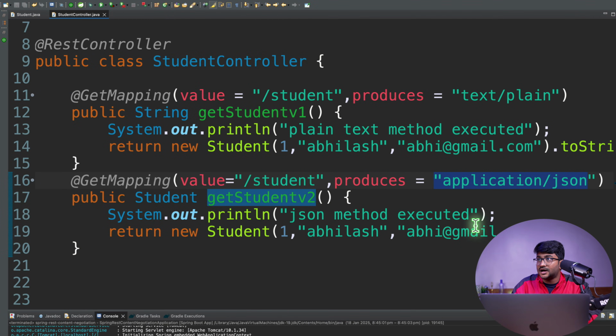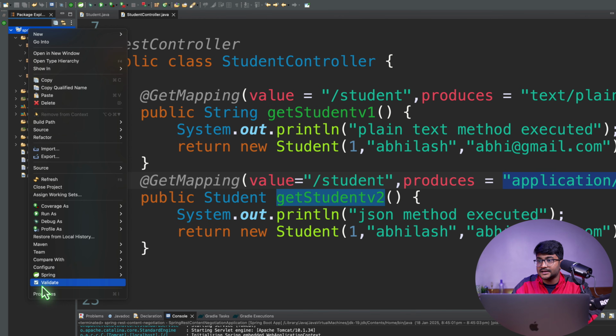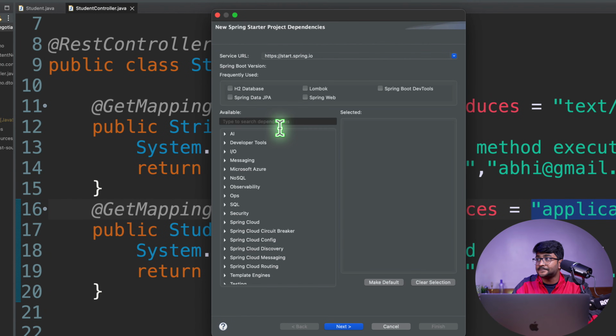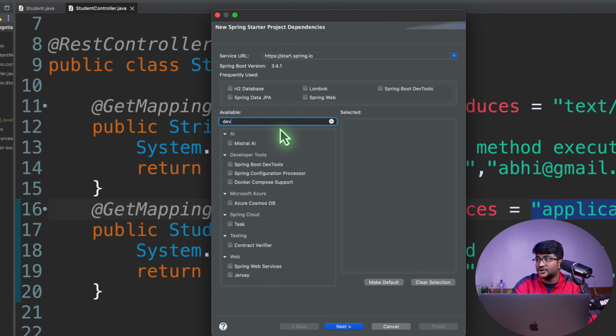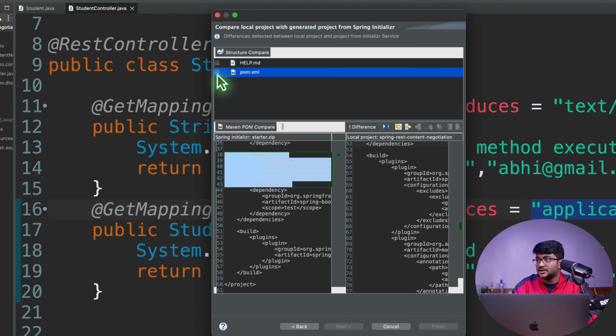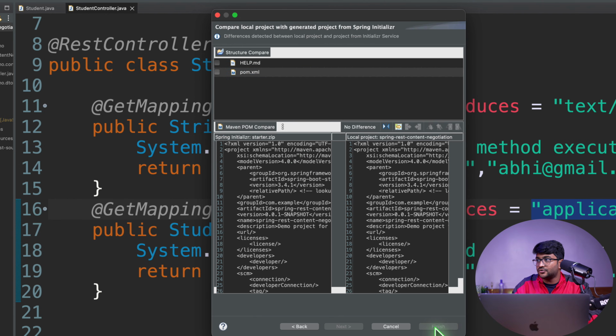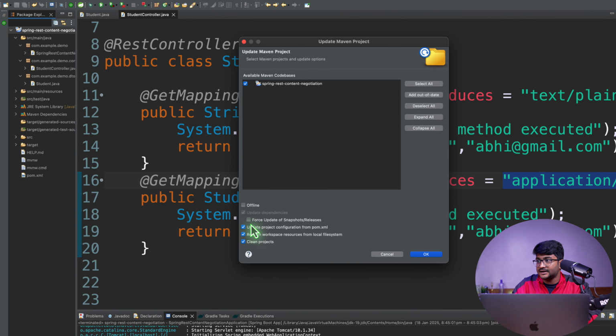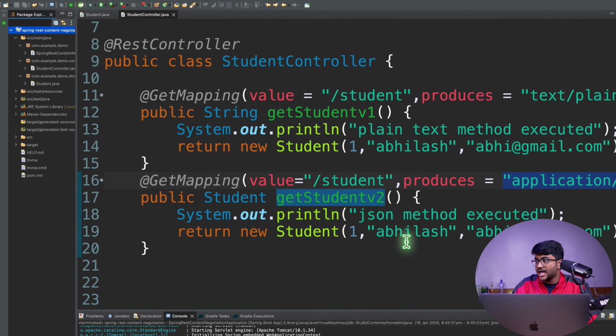Let me stop my application and restart it again because I have done some changes. Otherwise, I'm going to do one thing. I'm going to go to my project, right click, Spring, add starters, and add a new starter. For automatic restarting and reloading, I'm going to add Spring Boot DevTools here. Next, I'm going to update my POM and finish. And to make sure that I get the dev tools over here, I'm going to do Maven, update project, to make sure that I have everything in place.